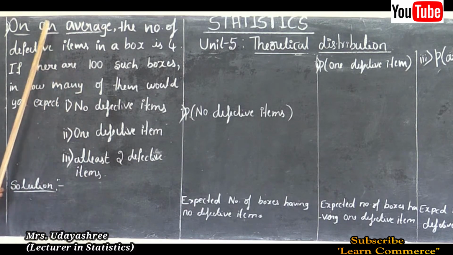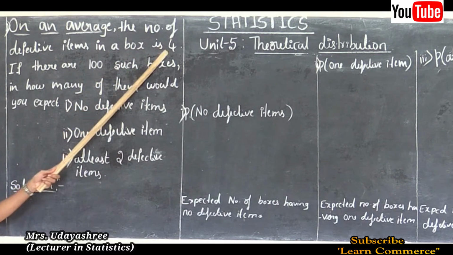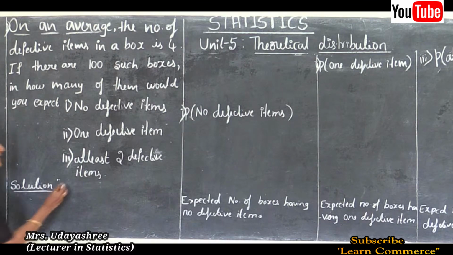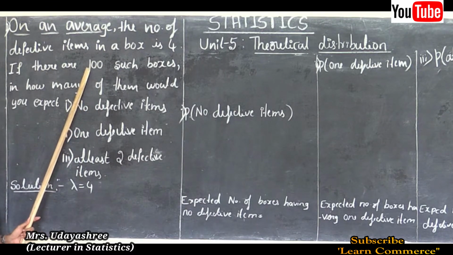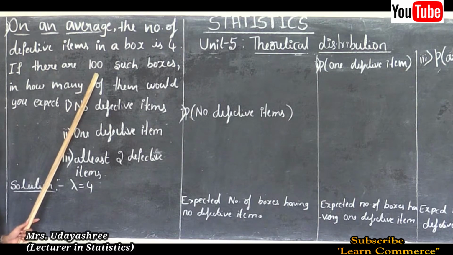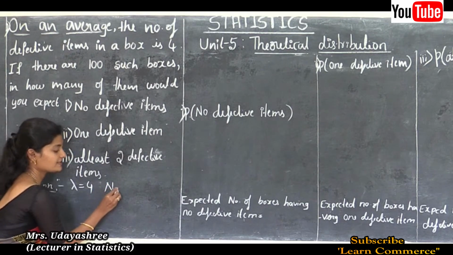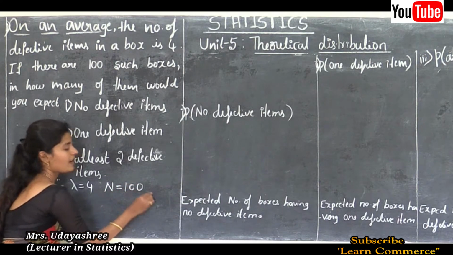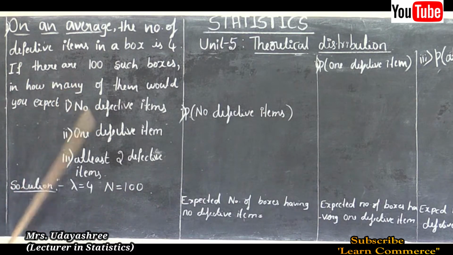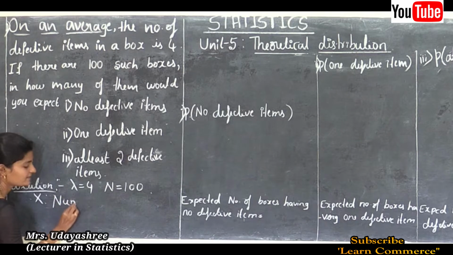Now see, in our problem there are 2 observations given. One is 4, another one is 100. Here 4 is the number of defective items, so that is lambda. We can write it as lambda is equal to 4. Here one more observation is given, that is 100. Random sample is not given, so here 100 is the number of boxes, that is the population size, capital N is equal to 100. And this problem is based on defective items. So here X, the value of the variable, is the number of defective items in a box.